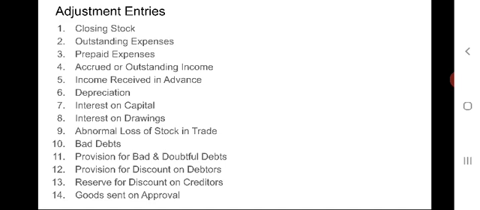So, concerned expenses account debtor to outstanding expenses account. That means it is added to the concerned expense. If it is a direct expense, it is shown on the debit side of the trading account. If it is an indirect expense, it is shown on the debit side of the profit and loss account.